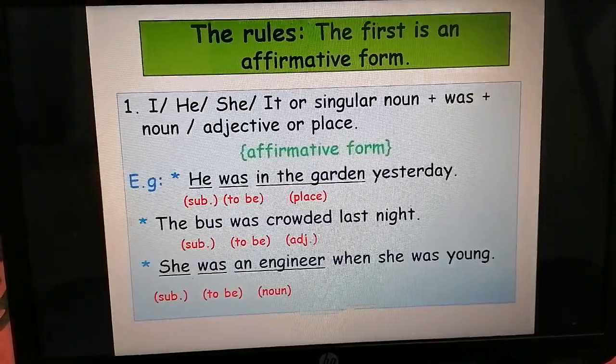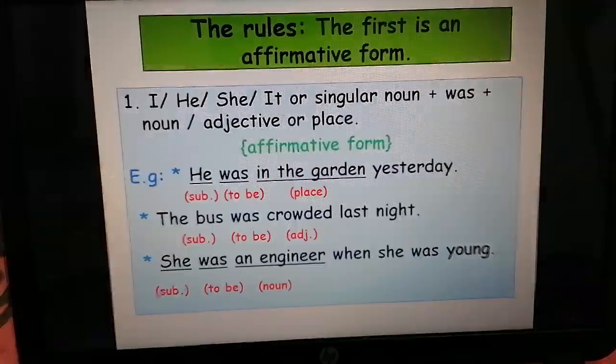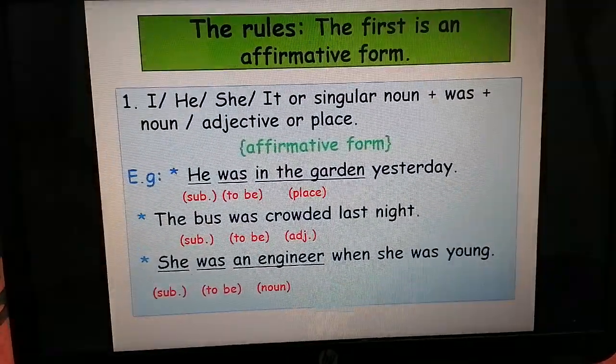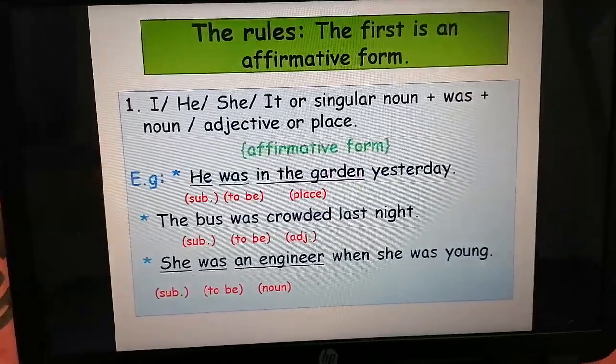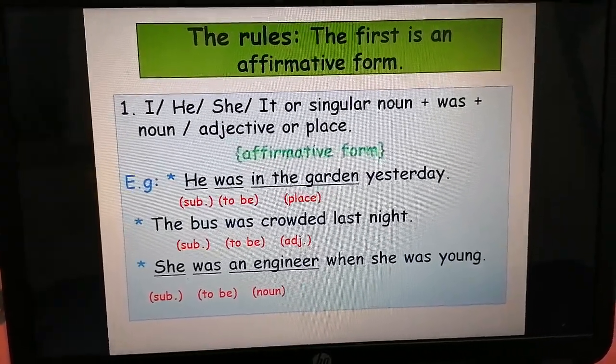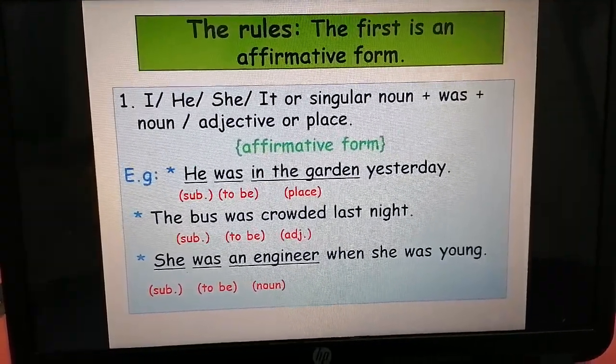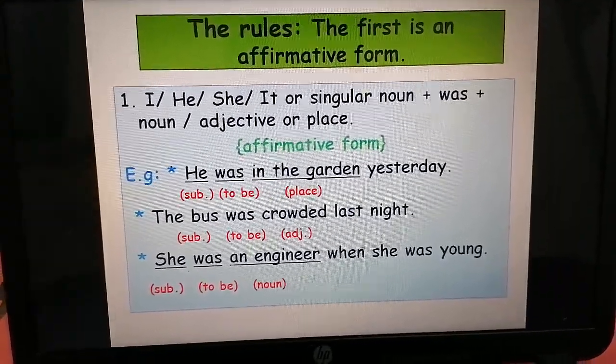He is a subject, was is a verb to be, in the garden is a place, and yesterday is a time expression. Second example, the bus was crowded last night. The bus is a subject, was is a verb to be, crowded is an adjective, and last night is a time expression.